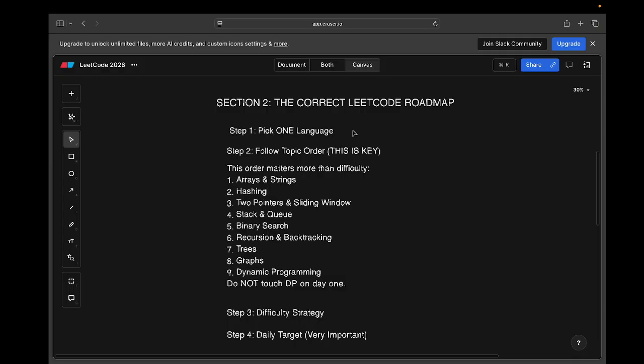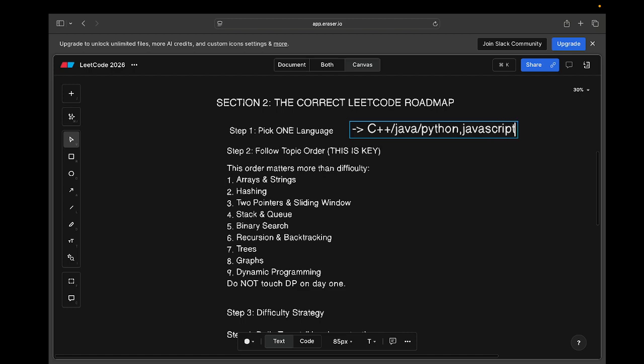The first thing is pick one language. I see a lot of people are confused. They think, start with C++, Java, Python, JavaScript, and they are really confused about which language to choose. They watch a lot of tutorials, someone suggests Java, someone suggests C++ or JavaScript. People say use C++ because it is faster and you are doing competitive programming, but that is not the case.